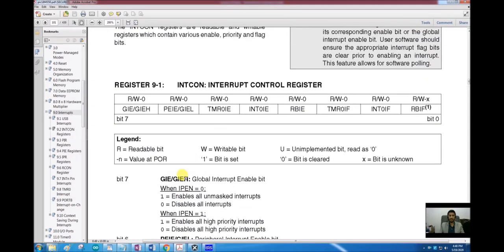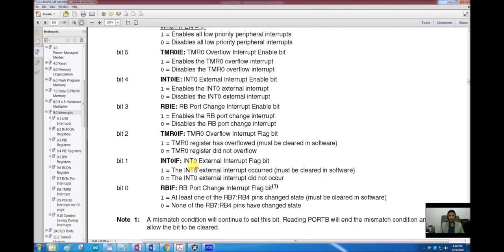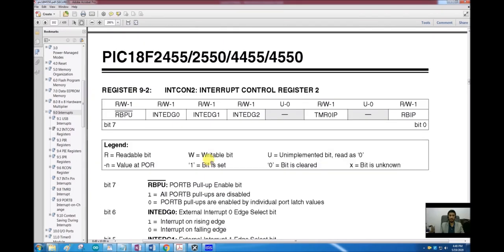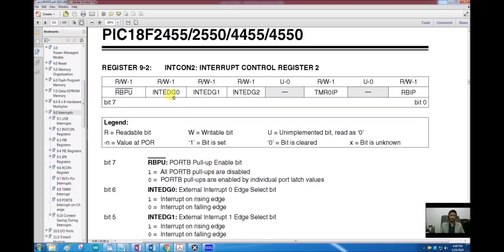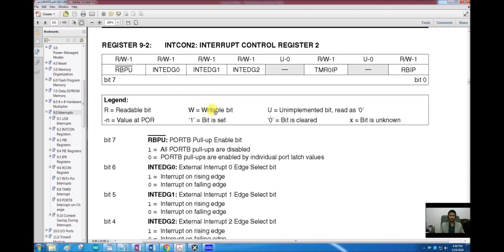Then we can go to the INTCON2 register, and here we can see the RBPU pin, the RBPU that we were using for enabling the internal pull-ups of port B. And then we have some other pins like INTEDG0, 1, 2. So whether we want to detect a rising edge on our external pin, or we want to detect a falling edge on our external pin.